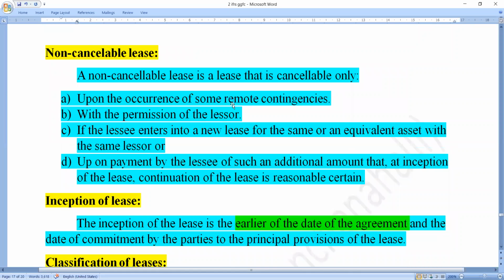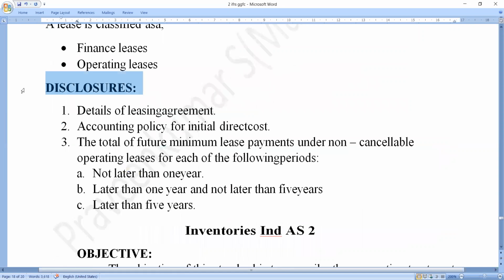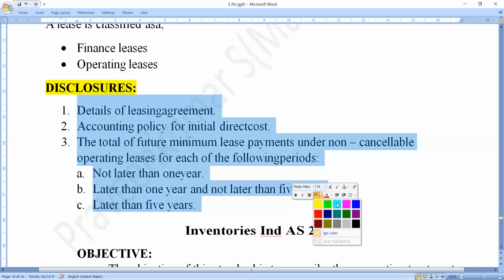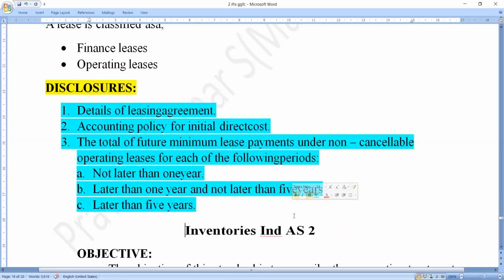After that, the disclosures. This is the most important point here. How will it be disclosed? Details of the leasing agreement. This is the first and foremost important disclosure here. What we disclose in the lease contract, the first one is details of the leasing agreement, which is nothing but what type of terms and conditions are included in the lease contract.